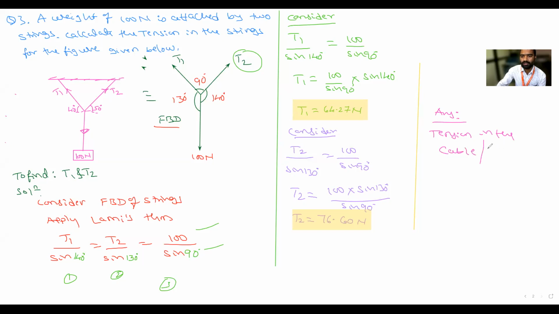Cable, or he has given string. Okay, string T1 is equal to, T2 is equal to. You have to write like this. Is it clear, everyone? Does anyone have a doubt? Okay, write down first.